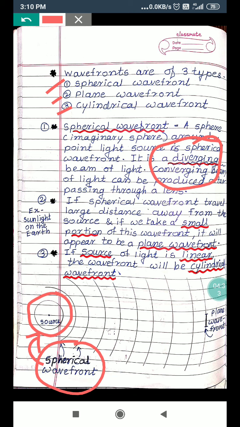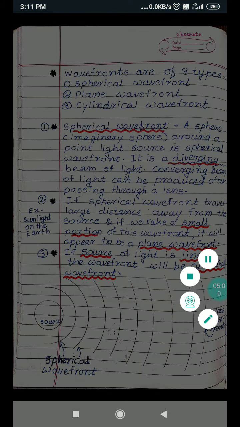Now, consider the plane wavefront. Observe this diagram. Our best example is the sunlight which is obtained on the earth's surface, which is the example of a plane wavefront. Now, plane wavefront is nothing but a small part of a large spherical wavefront. In the diagram also we can observe this phenomenon.